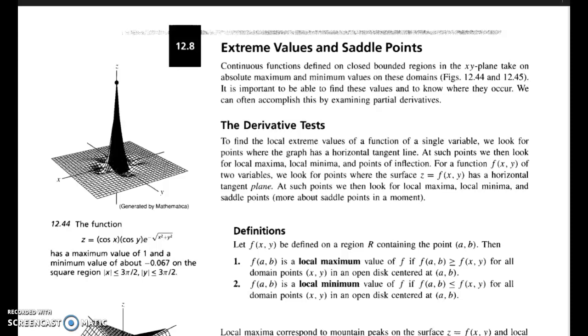Here, we are considering absolute maximum and absolute minimum. We have local maxima, local minima, absolute minima. So these types of extreme mean maximum or minimum. A saddle point means a point that is neither a maximum nor a minimum. That is a saddle point.